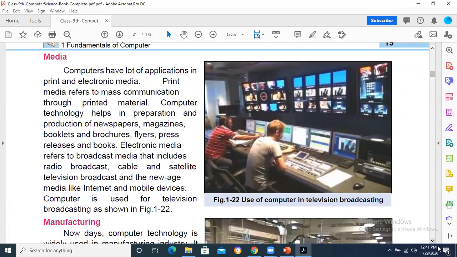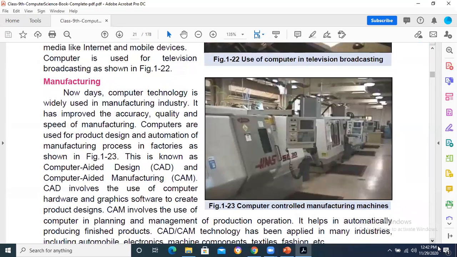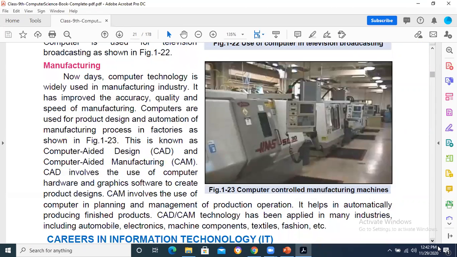In media and technology, you know very well that the media is using computer system for recording, for editing, for linear editing, for post production, for making advertisements, animation, design. All these things are being done on the computer system. Factories and industries are using computer system for manufacturing. They not only make designs, which is called computer aided design. When you are making a design in AutoCAD, in Corel Draw, in Adobe Photoshop, or in any other designing software, it is also basically designing on a computer system.